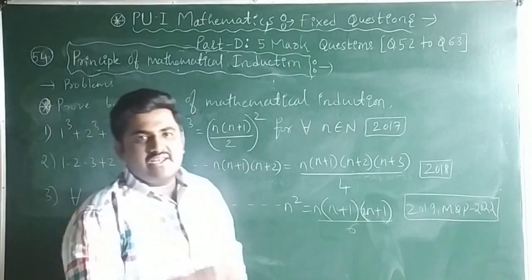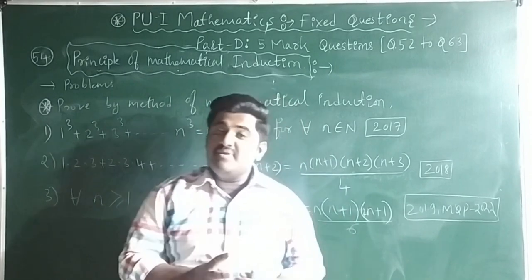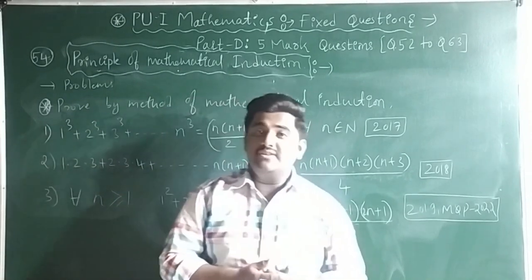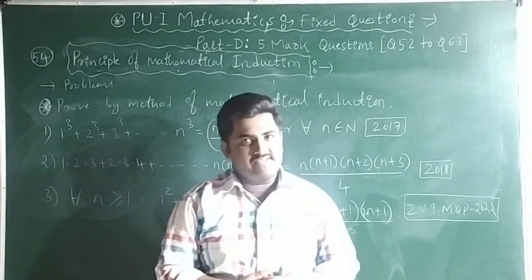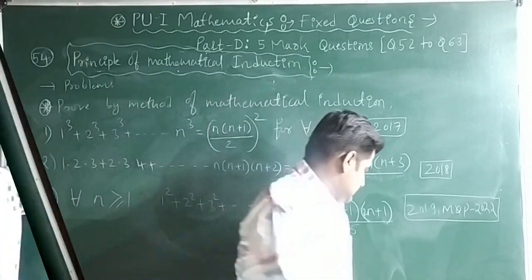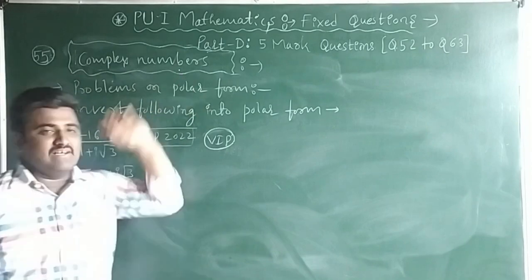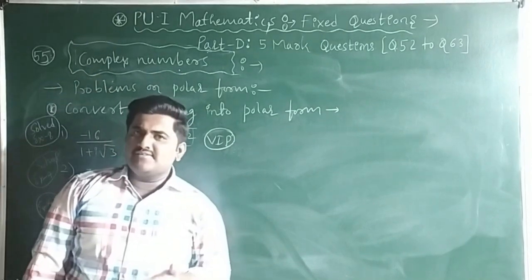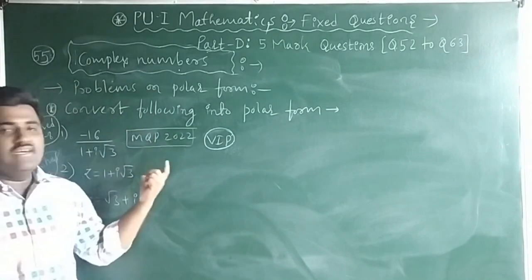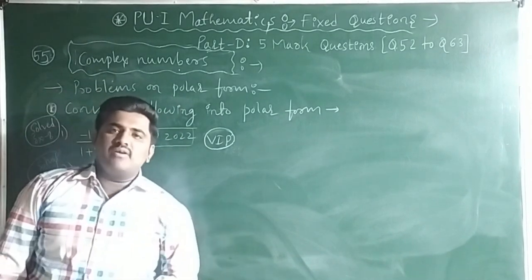Now we'll talk about question number 55. This 55 question was not there earlier. Now they have introduced another chapter for the 5 marks, that is complex numbers. Right, we'll talk about it. It's going to be asked from complex numbers. Earlier, this chapter was not there for 5 marks. So this year they have introduced it because of the large number of questions.